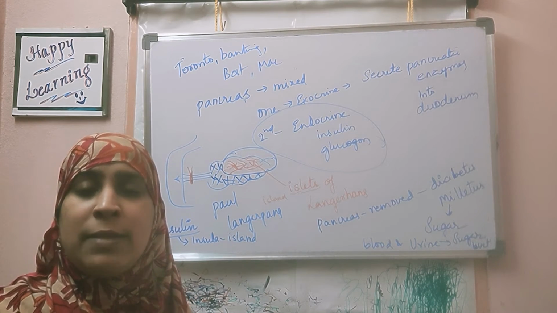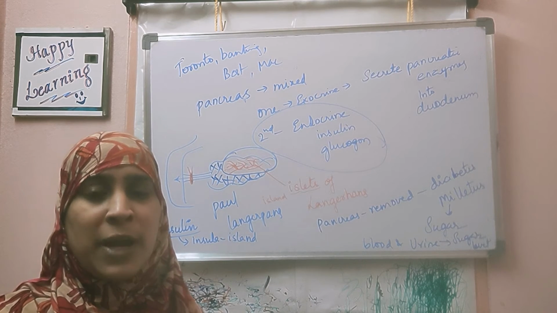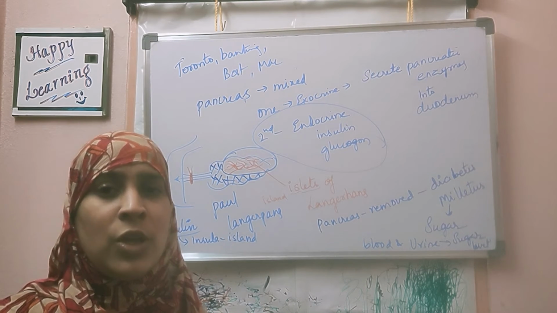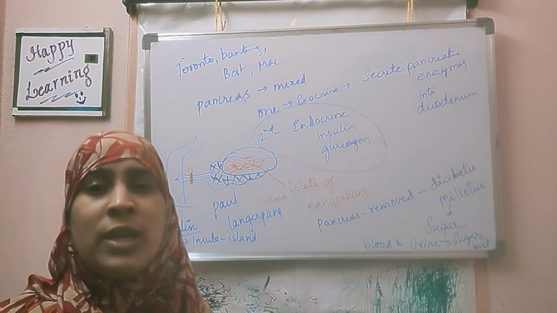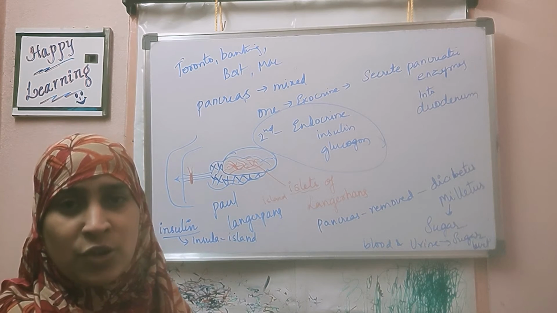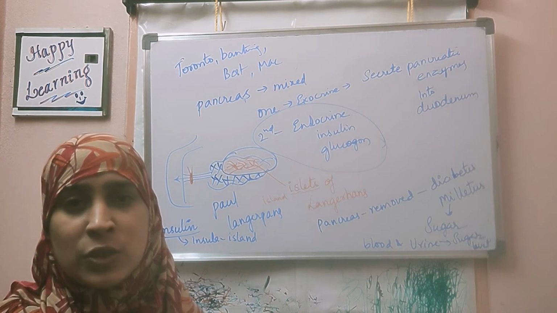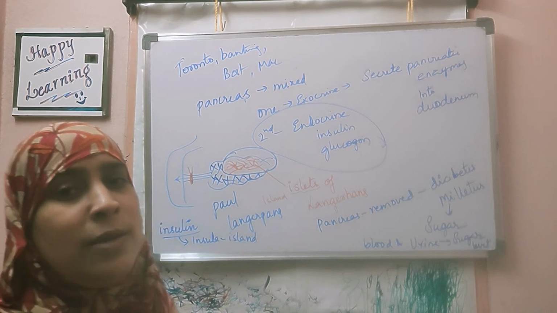That organism did not develop any diabetes mellitus. Its blood sugar level was normal. So the scientists concluded that the substance excreted from the islets of Langerhans, which was named insulin, is responsible for normal blood sugar maintenance in blood and urine.